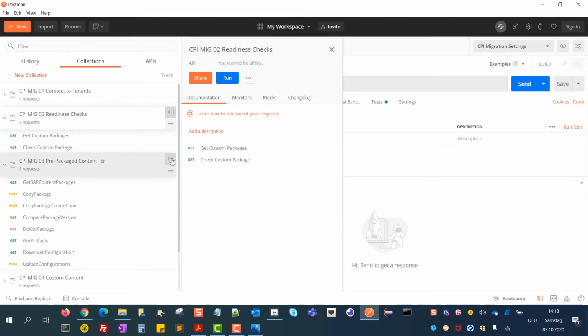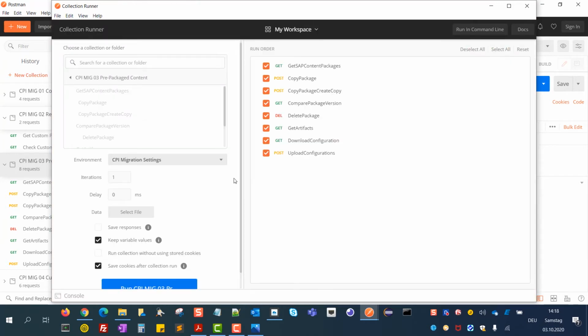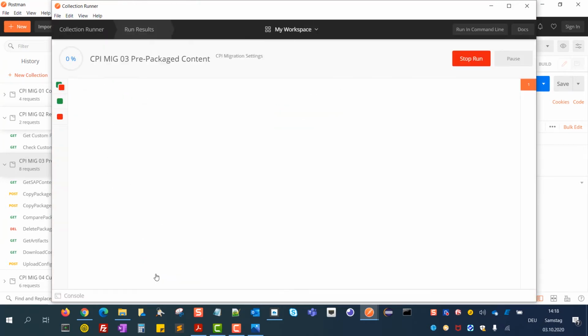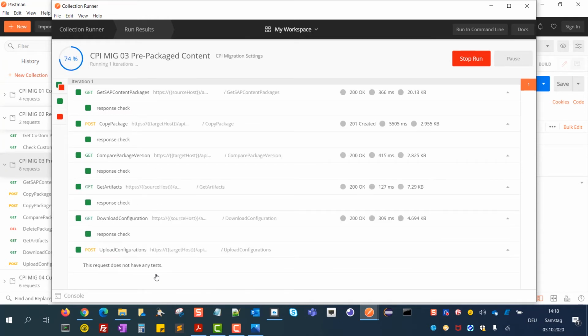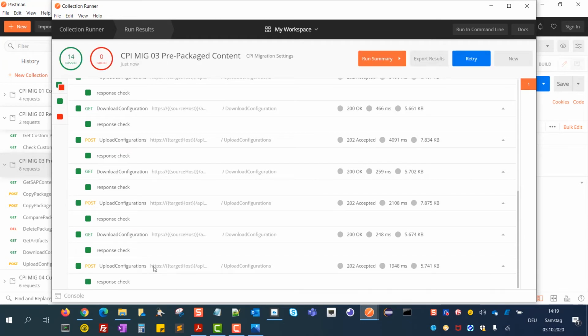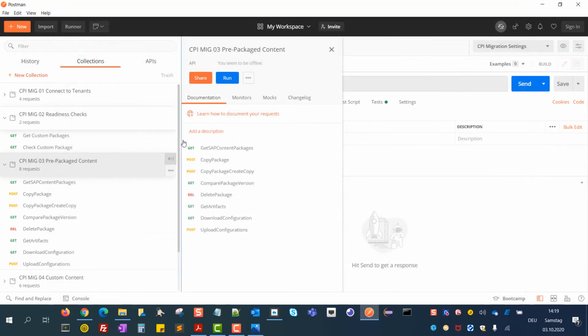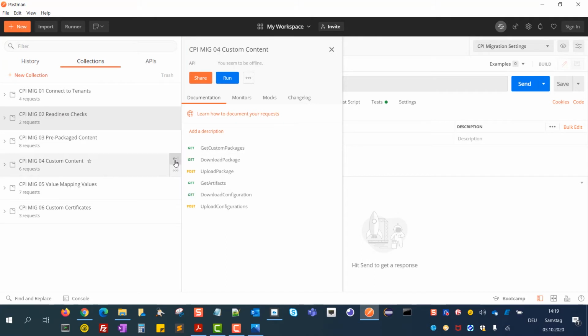And once we are done and everything is green, we can execute with the next collection to transport the prepackaged content. While the migration is running, it's also worth mentioning that all the configurations that you have done for the prepackaged content as well as for the custom content are also migrated. So 14 execute calls passed, no one failed, perfect. So we can just continue with the custom content.